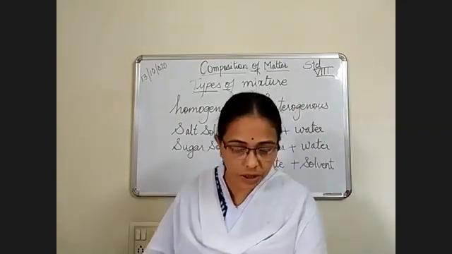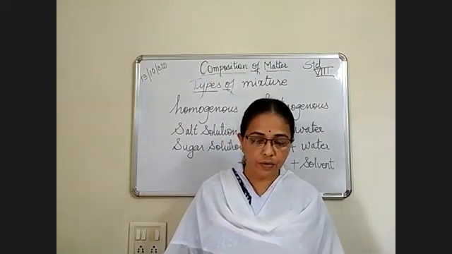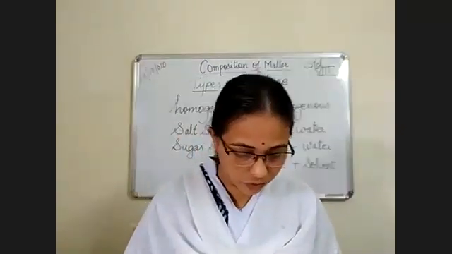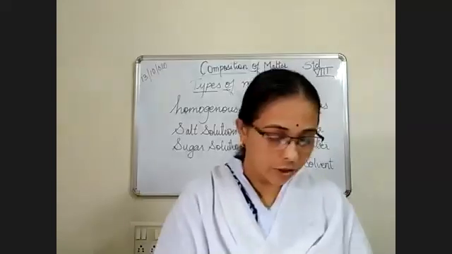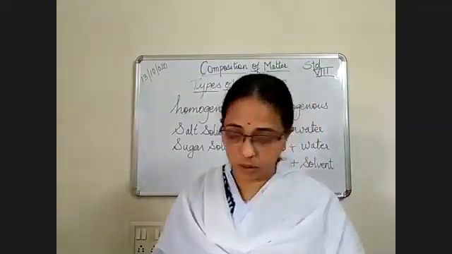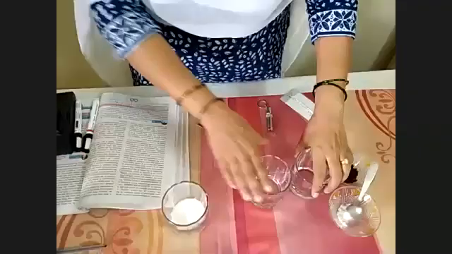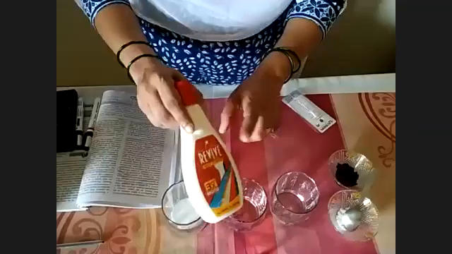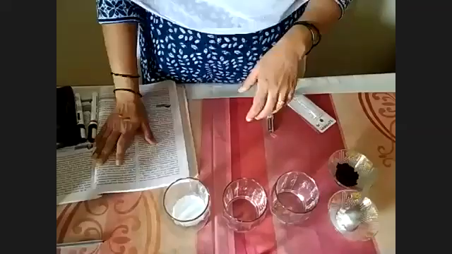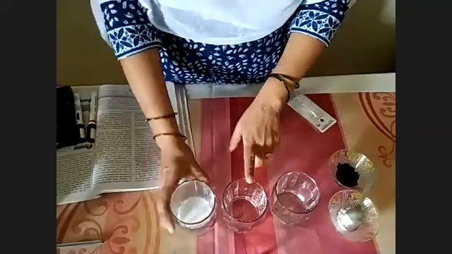Okay, so next is suspension and colloid. Here I have one practical for you. I have taken some things here that I'll show you, and we will pass a light through them. Are you familiar with this? It is starch. You can take starch from rice paste or sabudana paste. You can get the starch out from that. This is the starch which I have taken now.